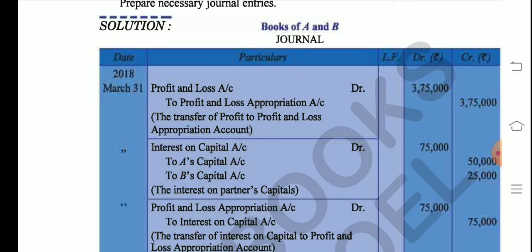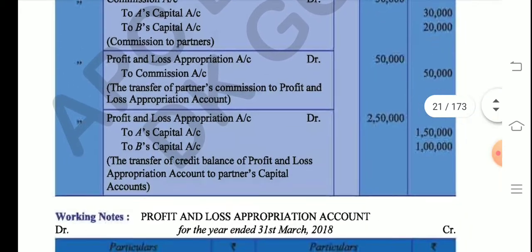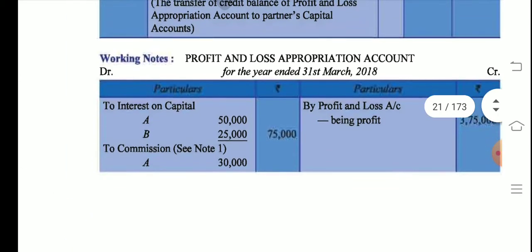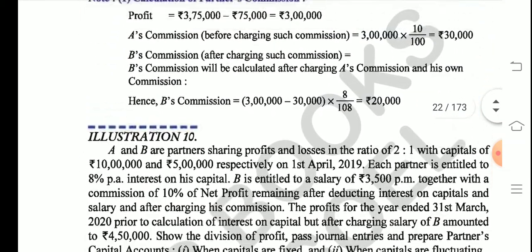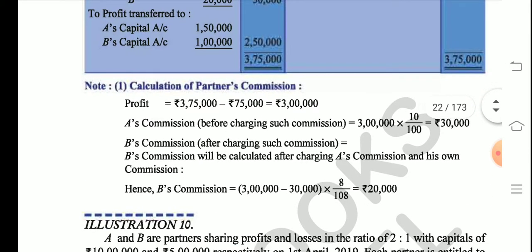So now we already have the ledger, we've got the answer, so we will just pass the entries as it's mentioned here, and we will write the narration. So you already know how we draw the journal from the ledger. So this question is done. It was a very good question. Please do mark it very important.